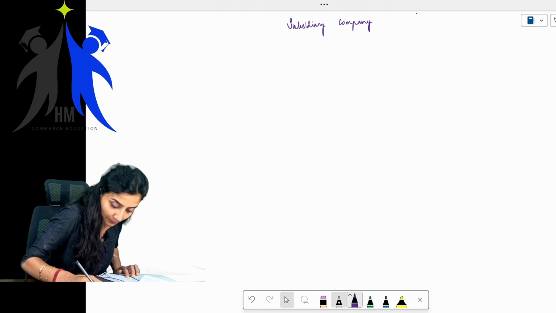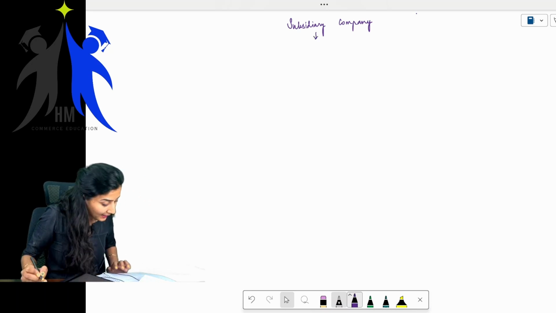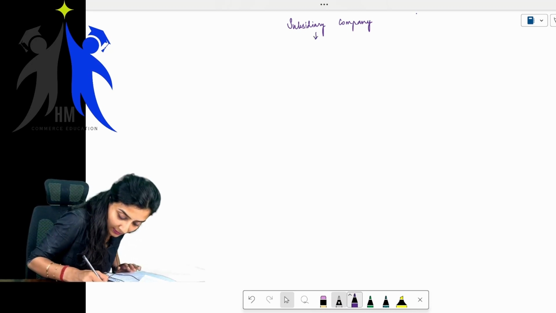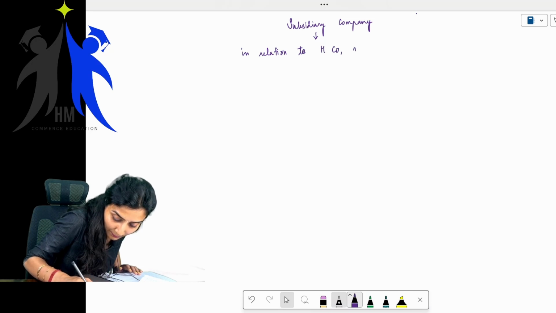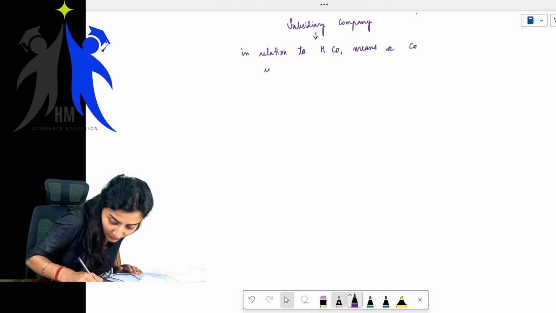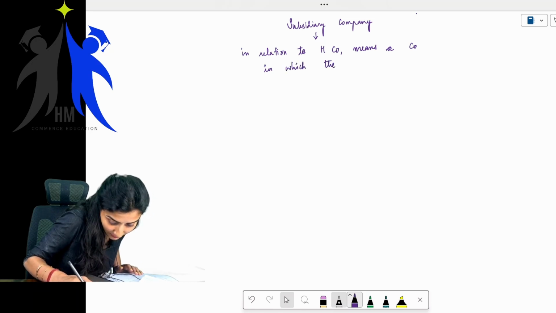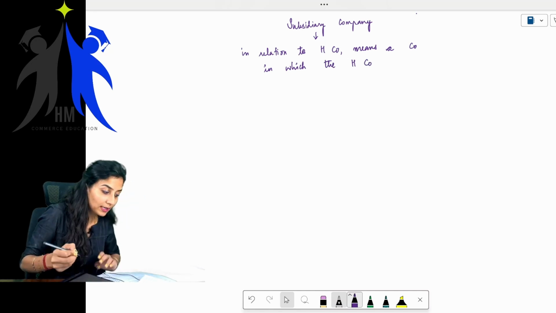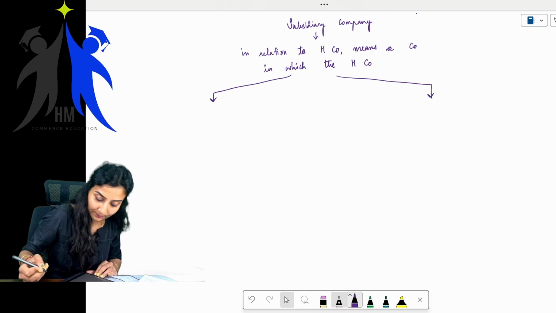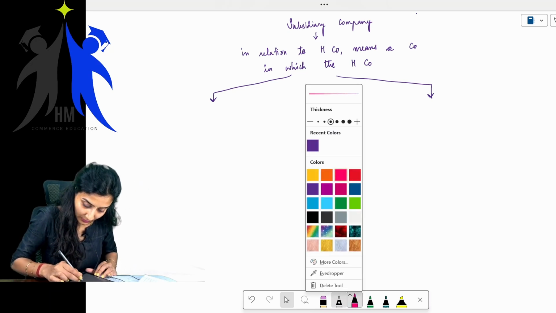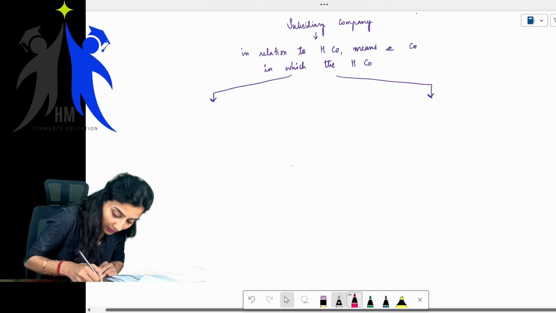company, okay, it means a company in which, we'll write it here, in relation to holding company means a company in which the holding company controls